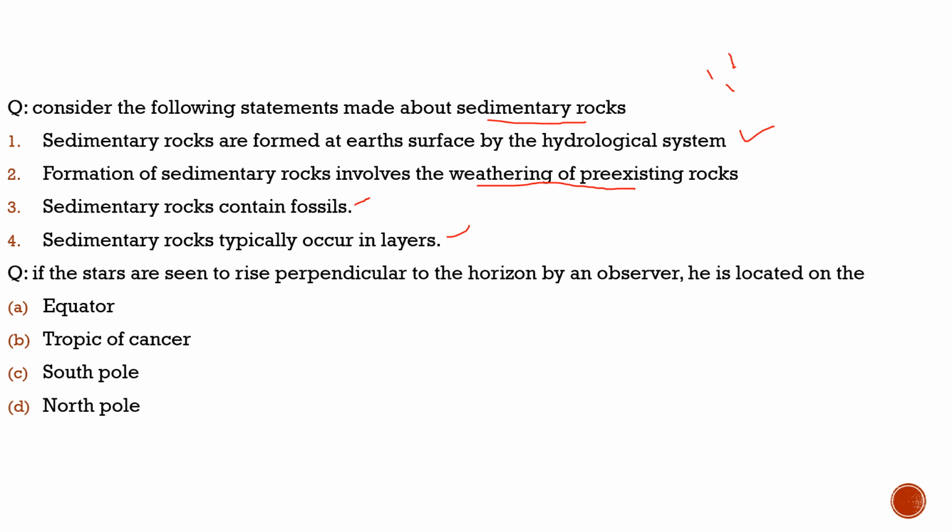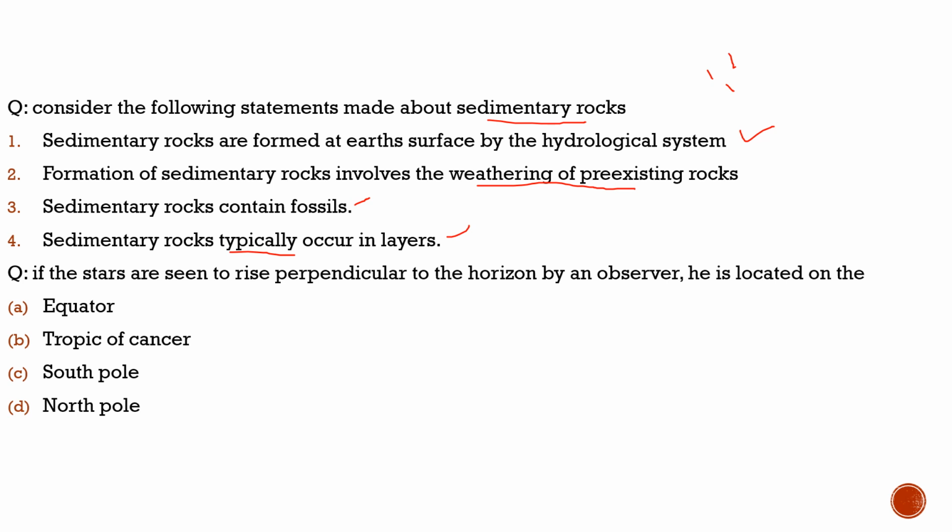So about sedimentary rocks, they are formed at Earth's surface by the hydrological system. Formation of sedimentary rocks involves the weathering of pre-existing rocks, 100% correct. Sedimentary rocks contain fossils, 100% correct. Sedimentary rocks typically occur in layers, 100% correct. Very lenient statement. It is very typical. You can see the wording used by the UPSC, very lenient. You can say typically it occurs in layers. So with respect to this question, all the four statements are correct.